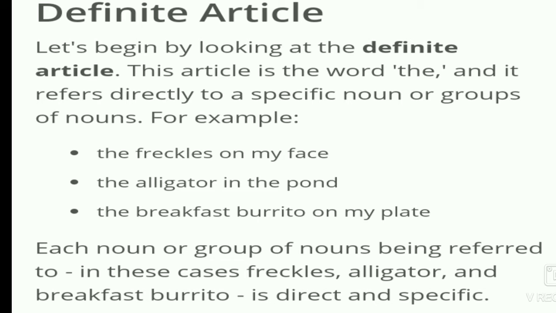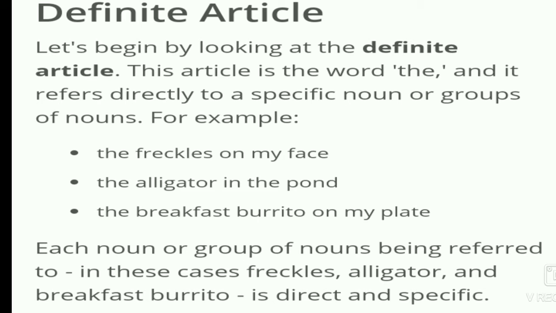The article is used before a common noun: the voice, the hall. And second, the article is used for a specific person: the principal, the staff, the teachers.